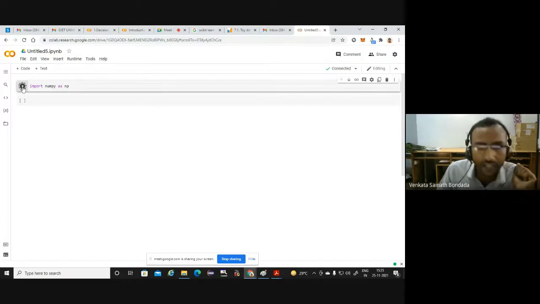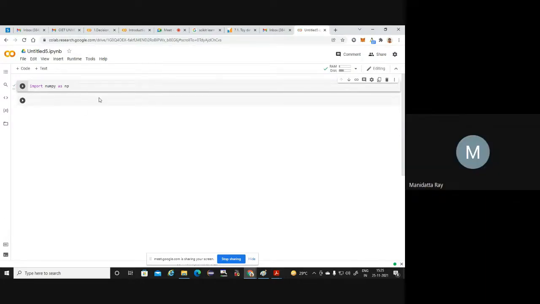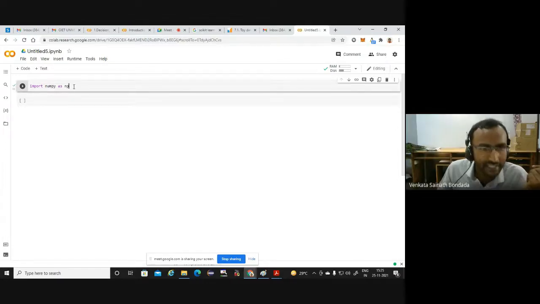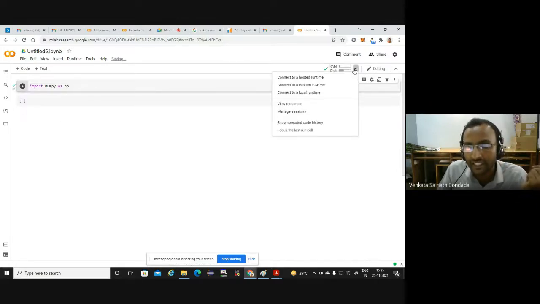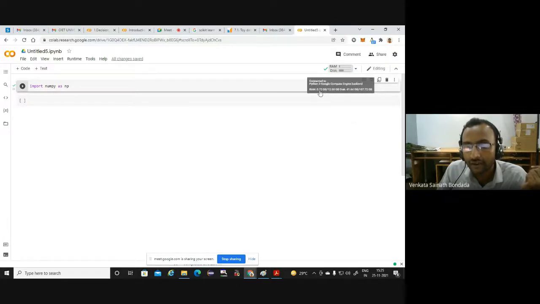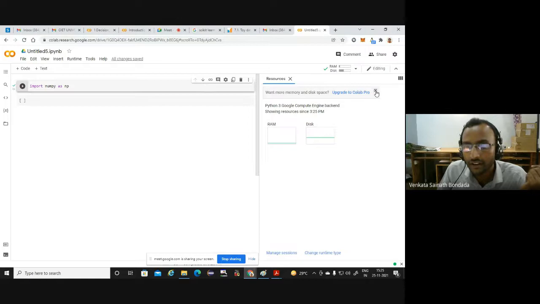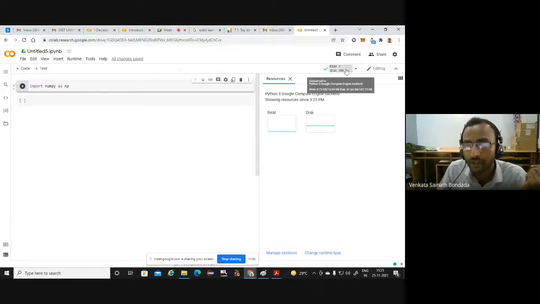If you click on this button, it will automatically get connected. Copy import numpy as np, and then click on this. It will run. It will show 0 seconds. You can see in my screen the RAM and disk that has been used, 0.7 GB out of 12.69 GB, and the memory also, everything has been displayed.